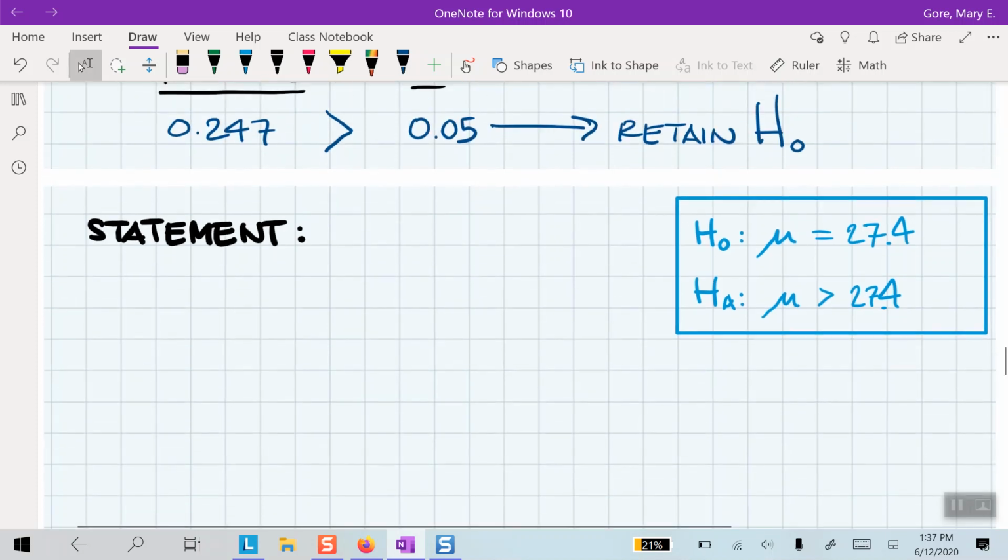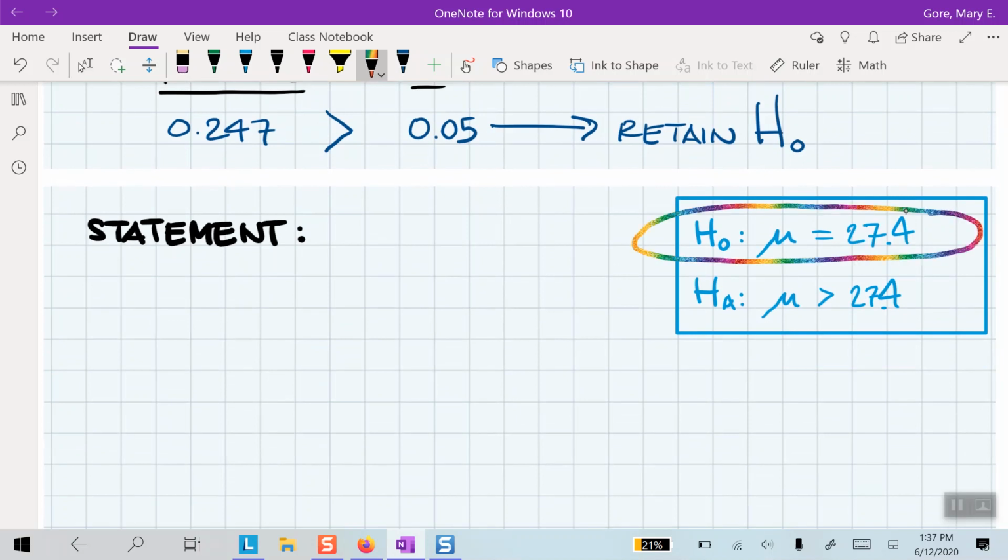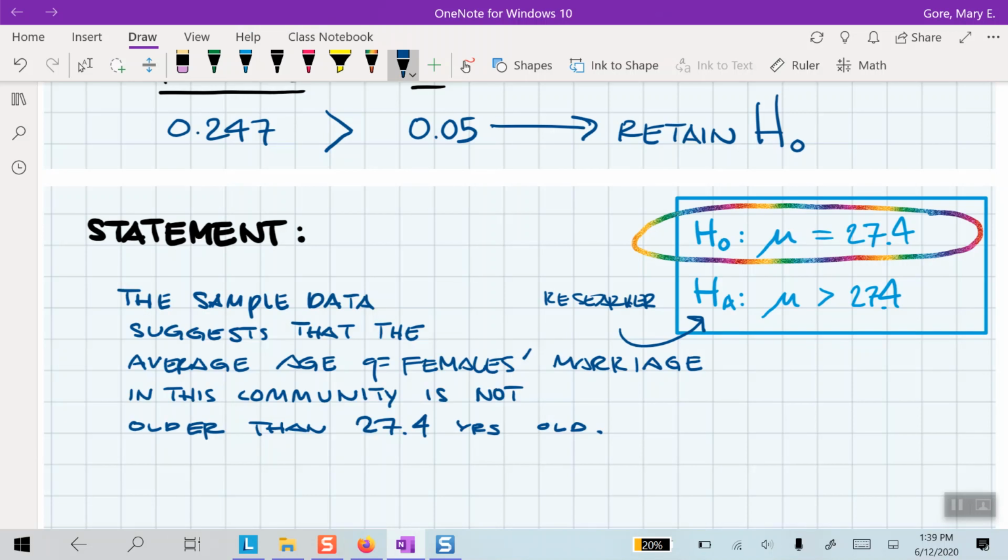So again, we were told to retain the null. I like to circle that here. That's what we're walking away from this testing process with: the idea that the mean in this community is essentially similar enough to 27.4. So we can't go with the alternative. This was the researcher's idea, and my data is not supporting that. I think about that a little bit in my brain before I start to write a statement. Here's the completed statement.